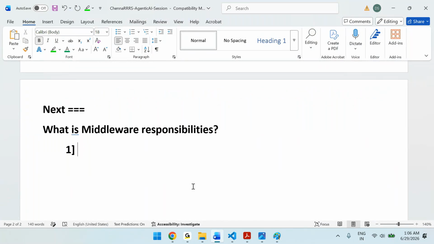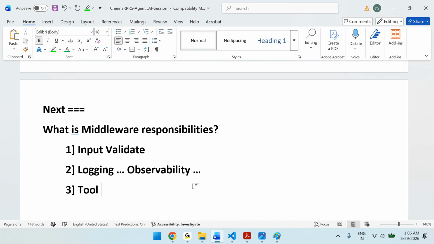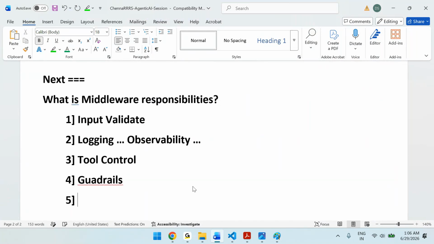Input validation, then we can do the logging, and observability. The third one is tool controls, so you can stop particular tools. Then guardrails, we'll see what guardrails are in the coming days.